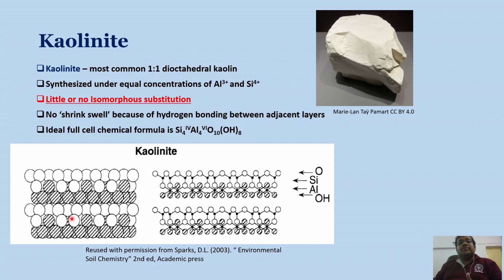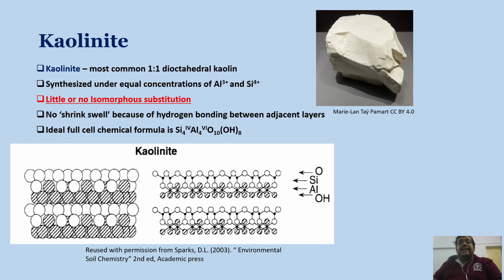Due to the strong hydrogen bonding in the interlayer space, there is no shrink-swell characteristic in kaolinite, because the hydrogen bonding is very strong and it basically collapses the interlayer space. And this is the ideal cell formula, the chemical formula of this kaolinite.